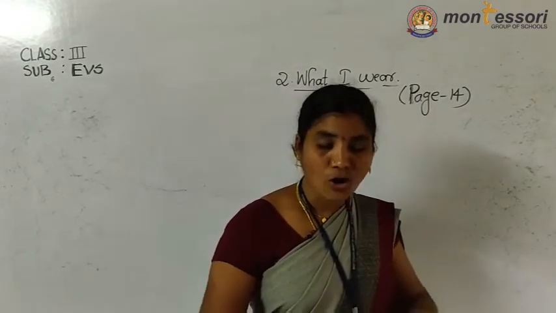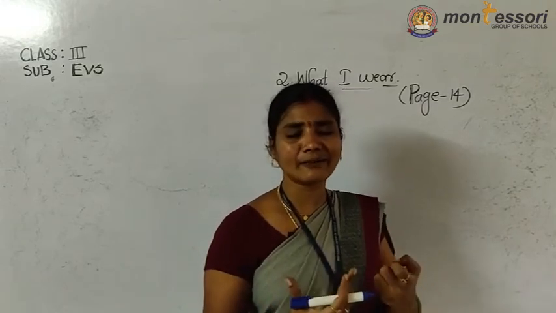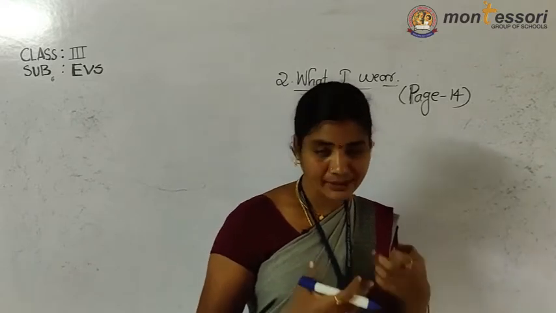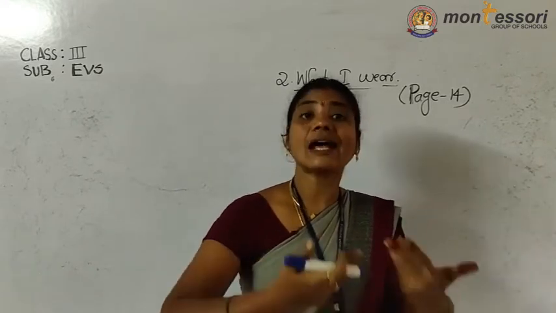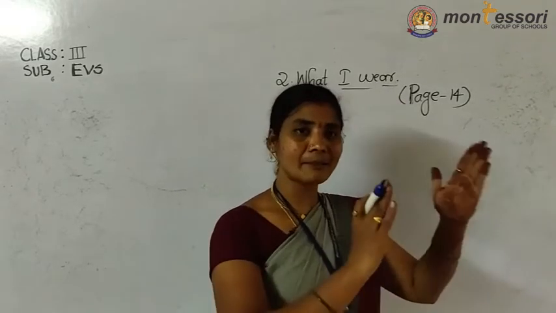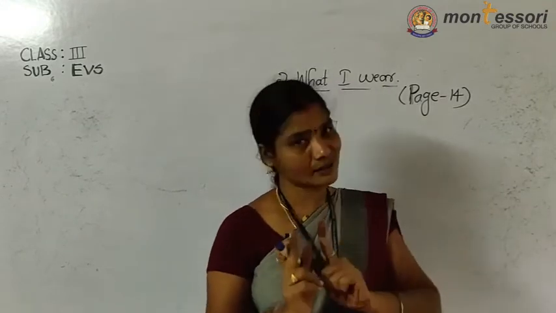Okay. Next, obtained. So obtained means where we are getting cotton. Cotton is obtained from the cotton plant. It is nothing but receiving. We are receiving the cotton from the cotton plant. So what is the meaning of obtain? Nothing but receiving. Obtain means receiving.